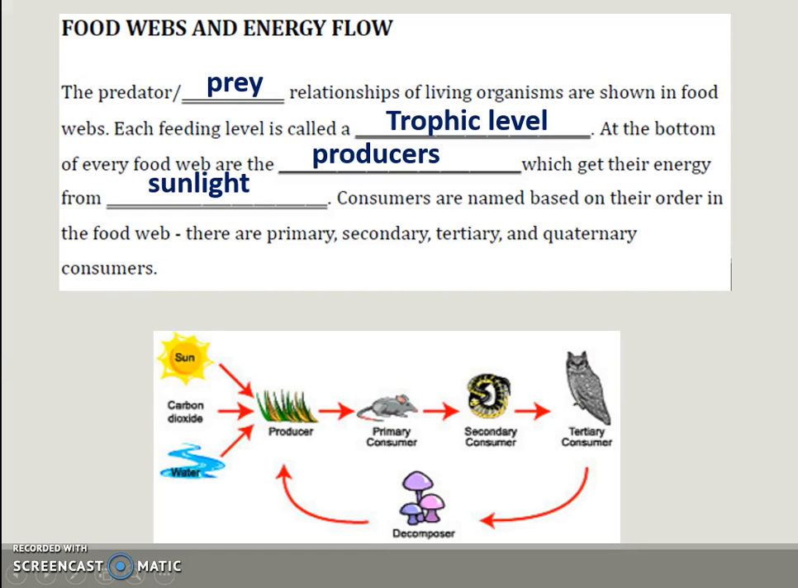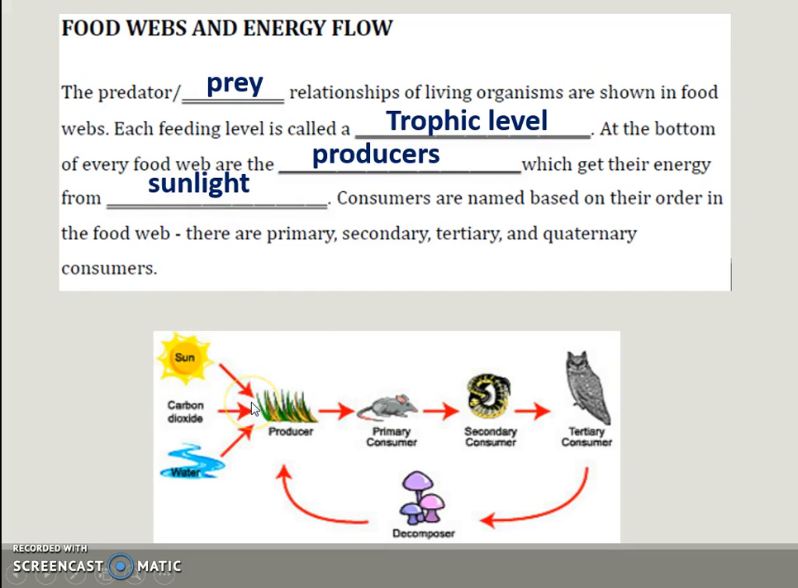Next up, talking about food webs and energy flow. The predator-prey relationships of living organisms are shown in the food webs. Each feeding level is called a trophic level. At the bottom of every food web, you have the producers. So right here you have a producer. They get their energy from the sunlight.